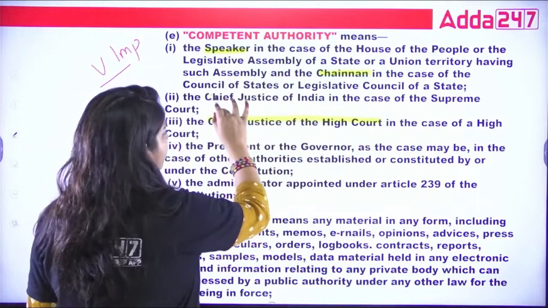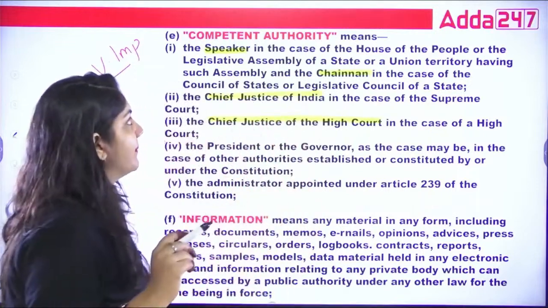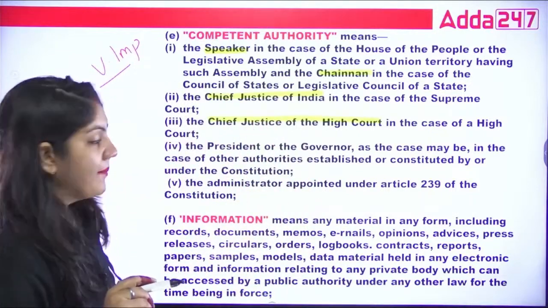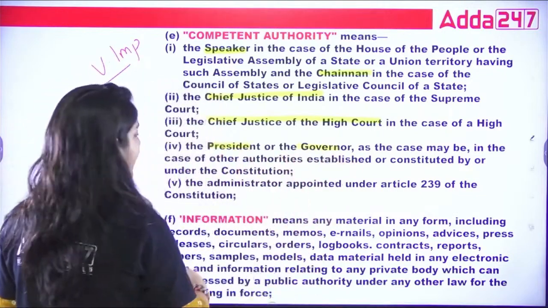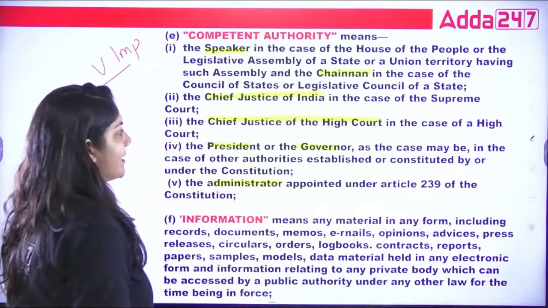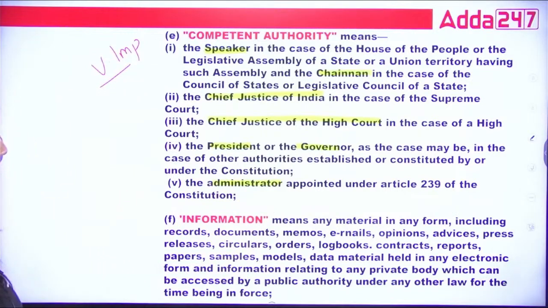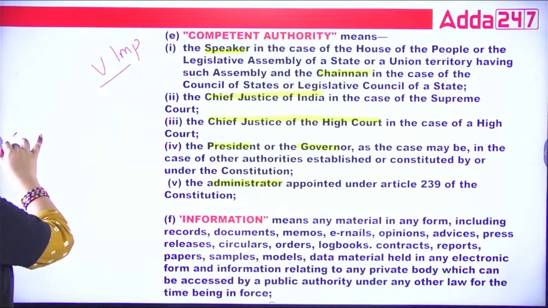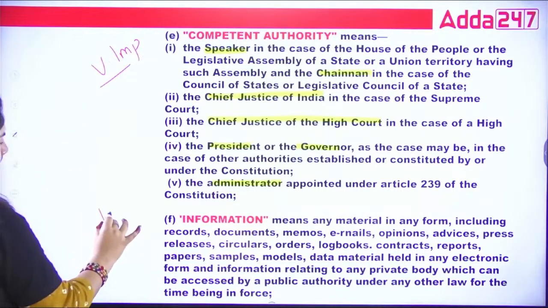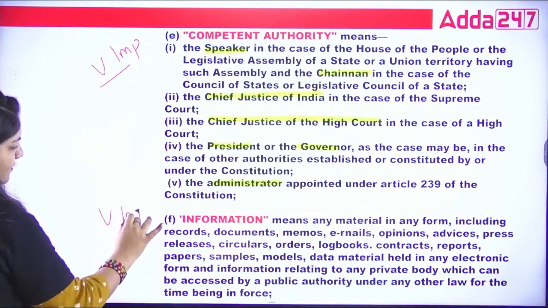These are the competent authority. Also the President, Governor, and Administrator. So guys, you have to learn this one. These are important.